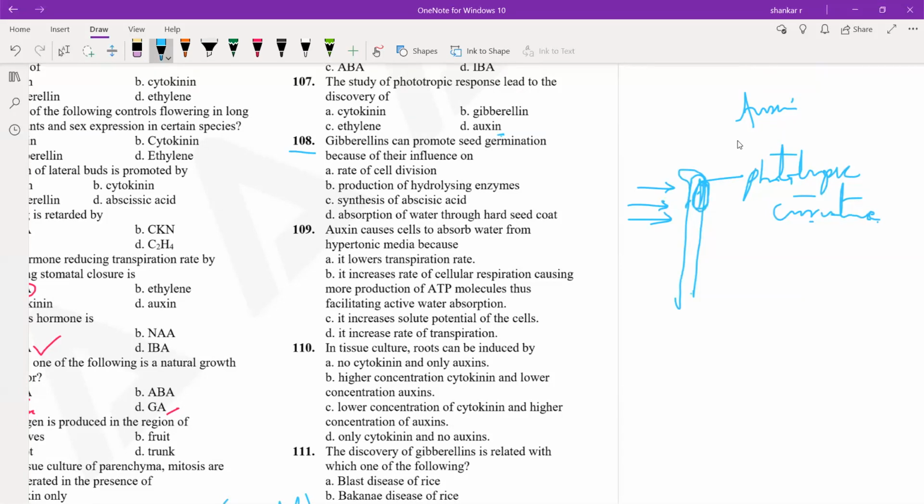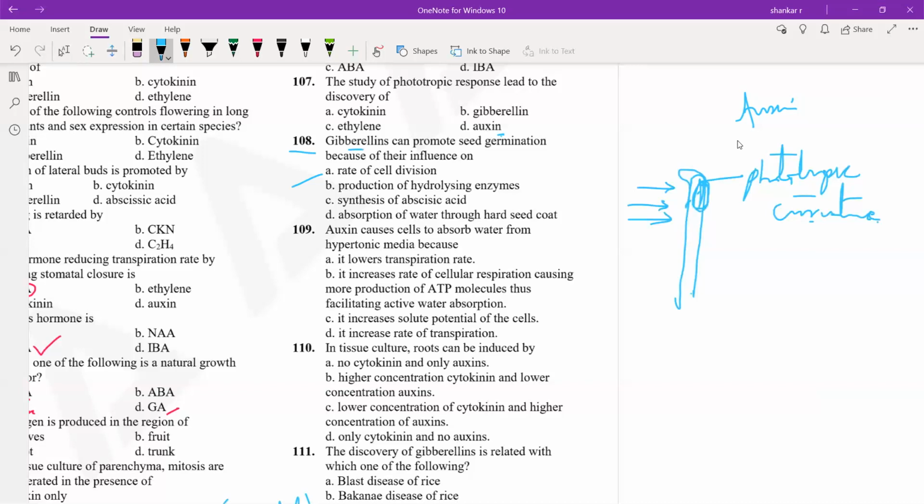Production of hydrolyzing enzymes. Okay, so the hydrolyzing enzymes help in seed germination, meaning they help in overcoming seed dormancy. In some plants, the seeds are treated with gibberellic acid before sowing, so that they can overcome the seed dormancy as soon as possible. Okay, so the imbibition of water takes place, the enzymes are activated, and they help in seed germination as soon as possible. So B is the answer.